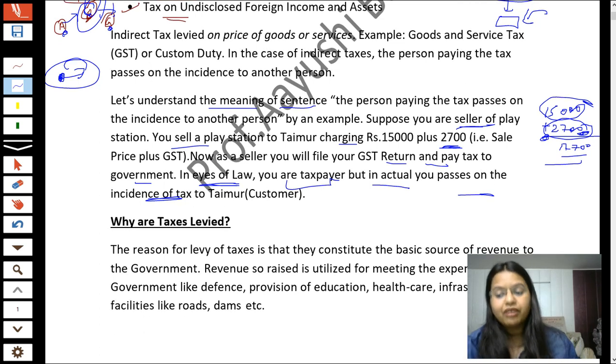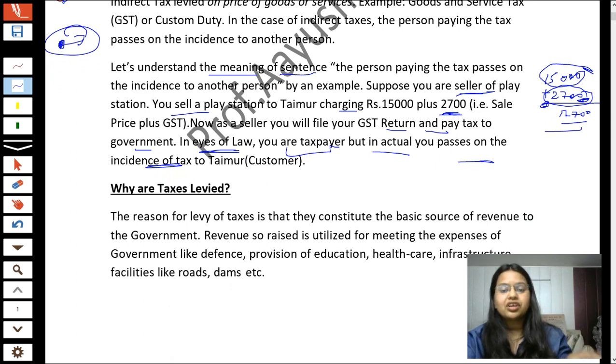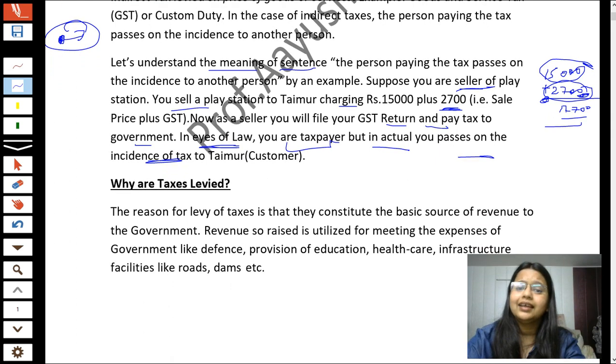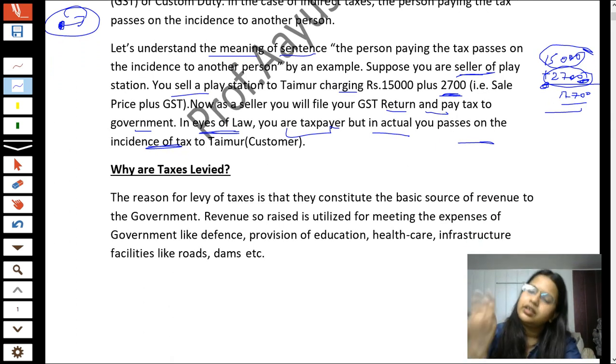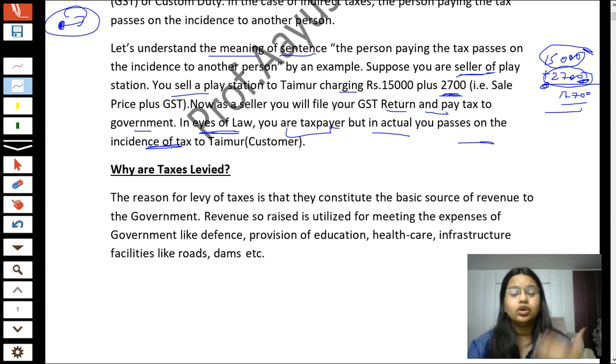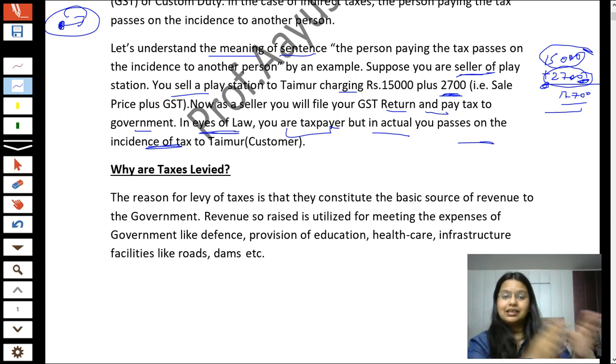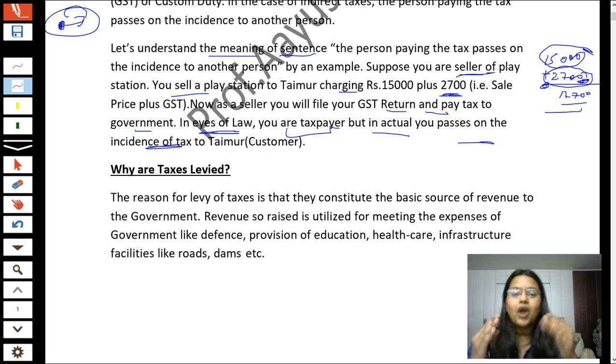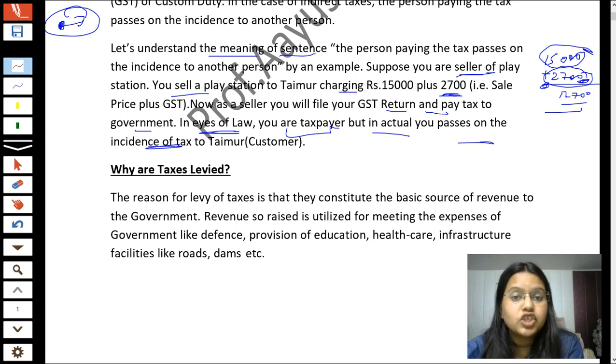Okay, so if in a multiple choice question this question comes, that what is direct tax, what is indirect tax, and they give you some examples in MCQ, it may be possible that they give you some example about it. So I hope now you will clearly identify what is direct tax and what is indirect tax. Okay, now if anybody has a confusion, ma'am why are you saying about multiple choice questions,